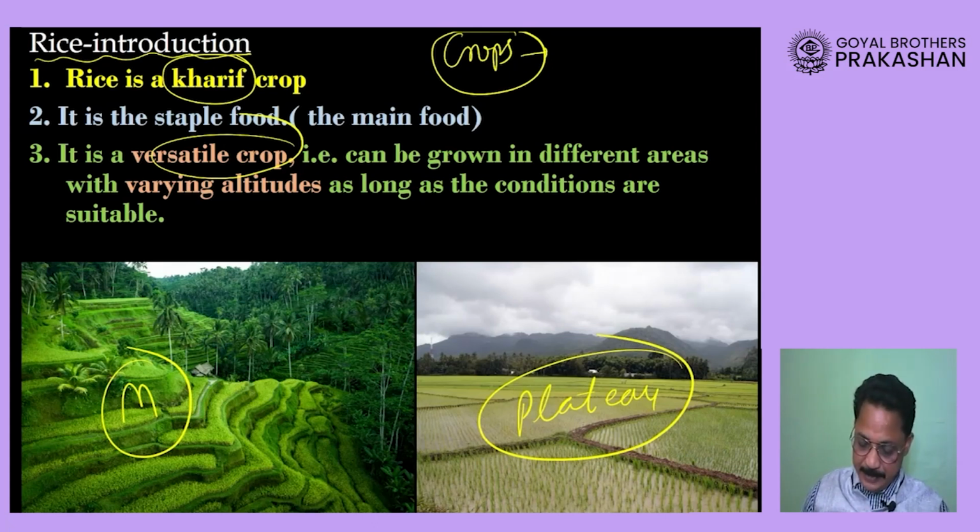Okay, so rice is a versatile crop, not only in terms of altitude, but it can also be grown in different seasons, provided there is availability of rainfall. If rainfall is not there, and if you have irrigation facilities, it can be grown there also. So it can be grown in summer, it can be grown in the rainy season also, it can be grown at various altitudes, and that is why we call this crop a versatile crop.